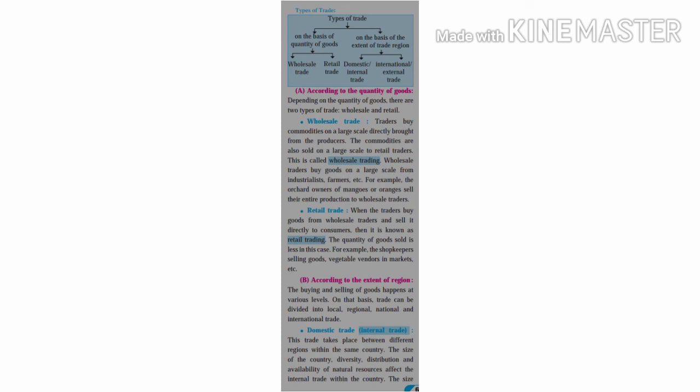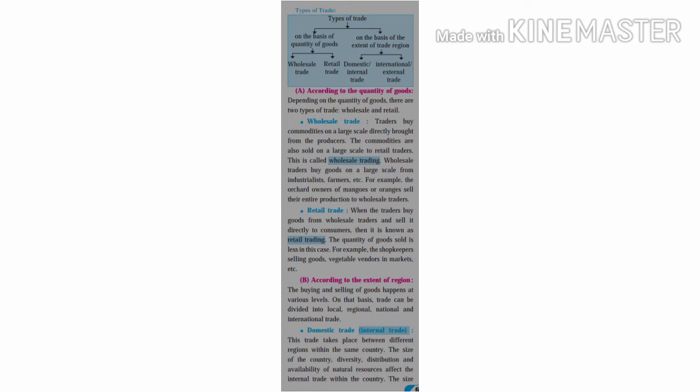Now friends, let's see in detail the types of trade. First one, on the basis of the quantity of trade. There are the following two types of trade on the basis of quantity of trade. First one, wholesale trade. What is meant by wholesale trade? The trader buys large quantities of commodities directly from the producers and sells the same to the retail shopkeepers or traders, and this type of trade is called wholesale trade.